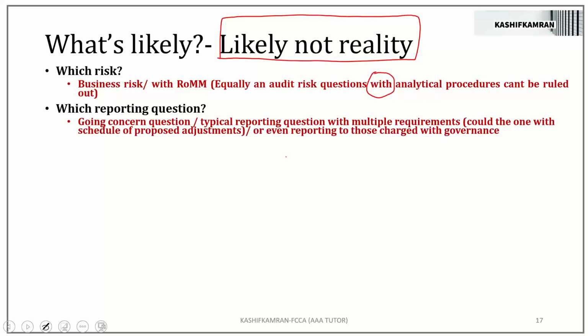Moving on. Which reporting question? Going concern question looks very potential. A full-scale going concern question cannot be ruled out. A typical reporting question with multiple requirements. You must have seen those questions where you get that schedule of unadjusted errors or schedule of proposed adjustments, the question which comes with a schedule of misstatements with the debits and the credits in the reporting question, right? That sort of a question is possible.